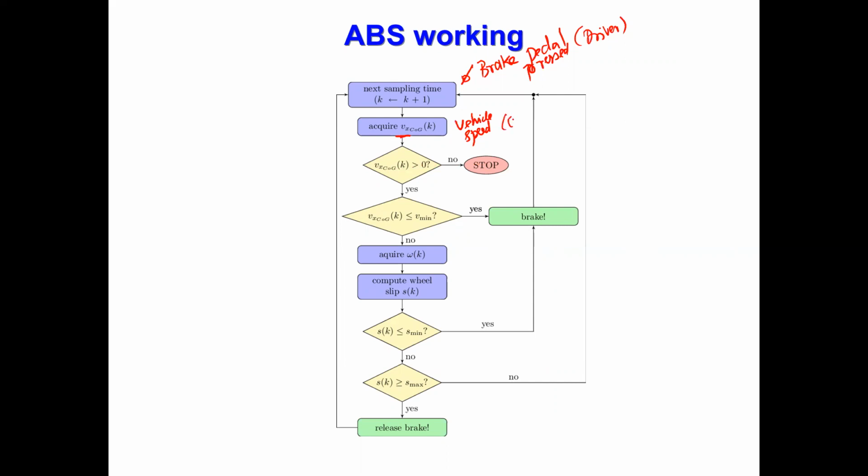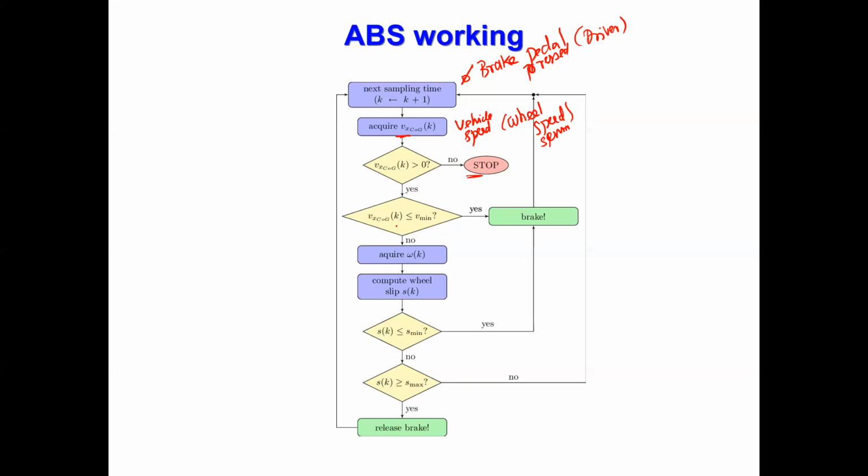How will you know the vehicle speed? By measuring wheel speed. The wheel speed sensor is used for both. Vehicle speed can also be measured from the number of rotations the wheel is making, through the wheel speed sensor. If the vehicle speed is 0, you can stop. Otherwise, here we are saying vehicle speed is greater than 0. 0 means you have to stop. If it is not 0, go to the next step.